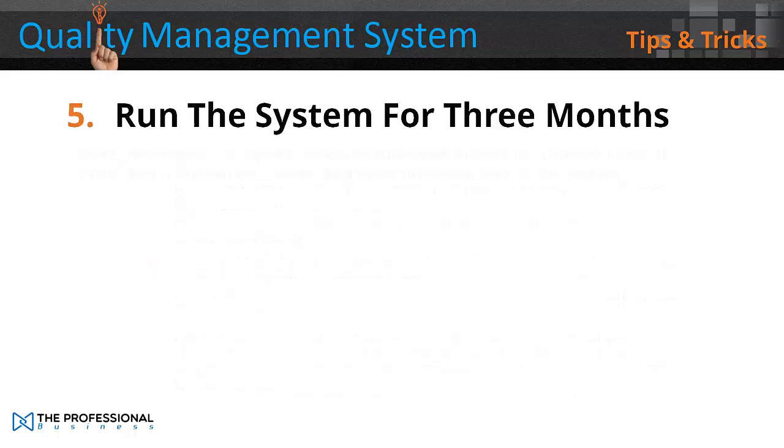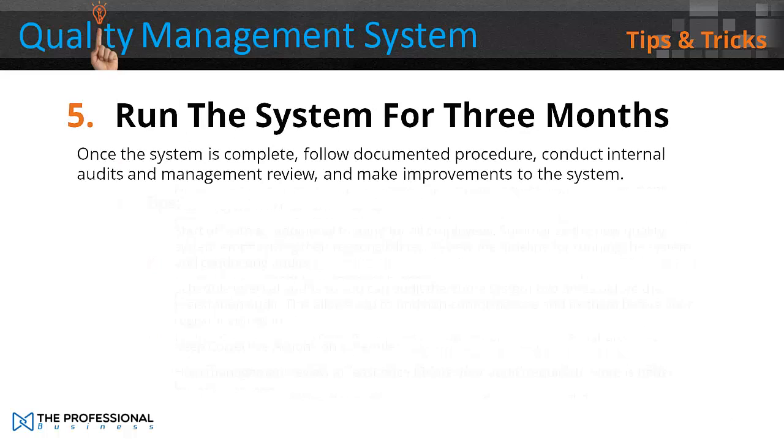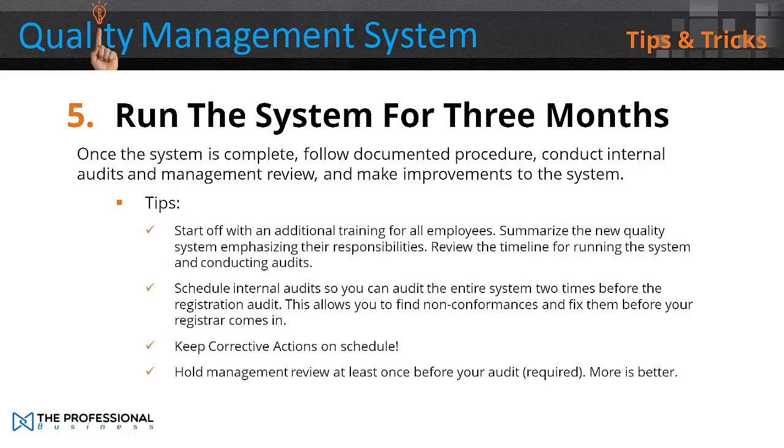Number 5. Run the system for 3 months. Once a system is complete, follow documented procedures, conduct internal audits and management reviews, and make improvements to the system. Tips. Start off with an additional training for all employees. Summarise the new quality system, emphasising their responsibilities. Review the timeline for running the system and conduct audits.